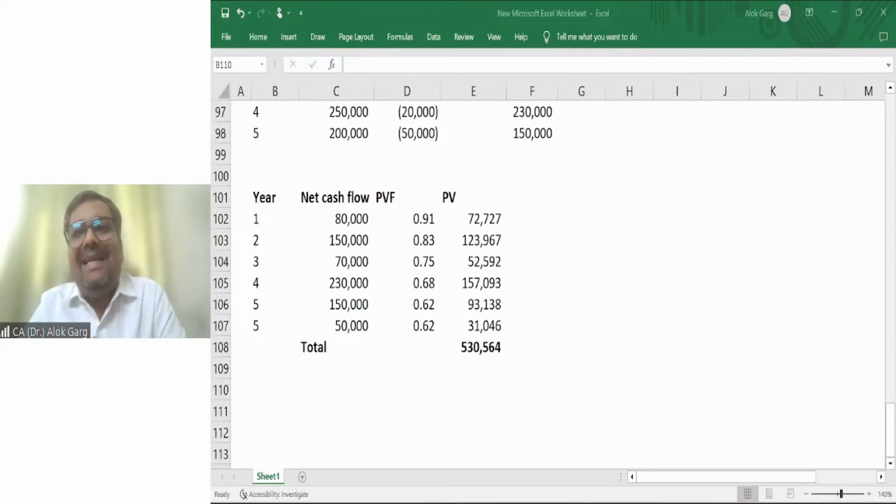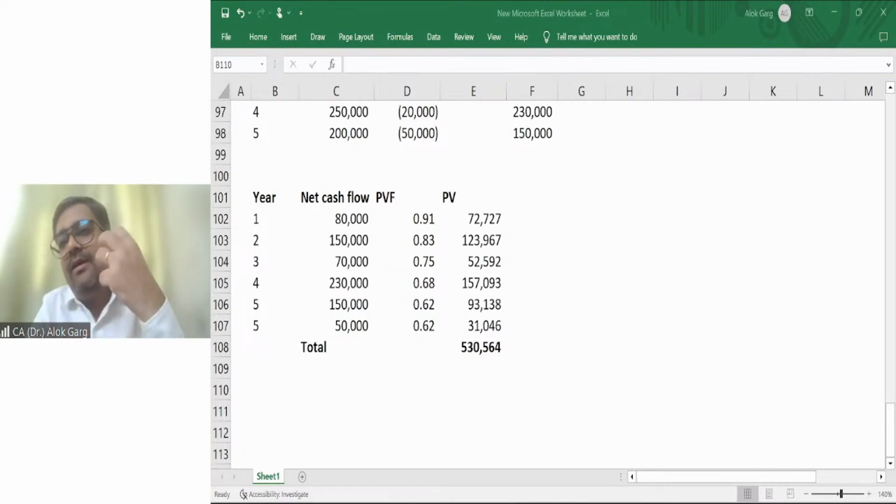Friends, what is meant by pre-tax rate? For example, in the question, let's say 10% is an interest rate and you are a 30% tax paying company, right? You remember, if you pay interest on the loan, it is a tax deductible expense. And if you're a tax paying company, if you're paying interest of 10%, you will get a benefit of 3%.